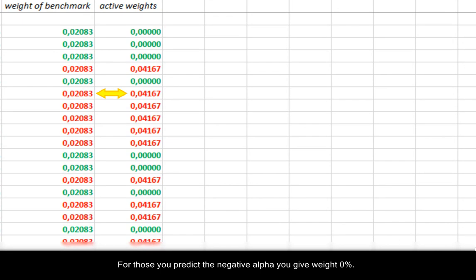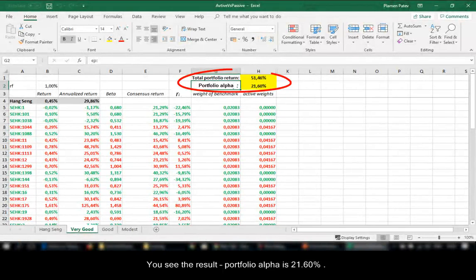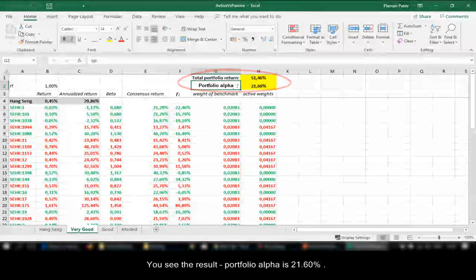For those for which you predict negative alpha, you give weight 0. So this situation means that your portfolio consists of investment double the benchmark weights in positive stocks and no investment in negative stocks. You see the result. Portfolio alpha is 21.60%.